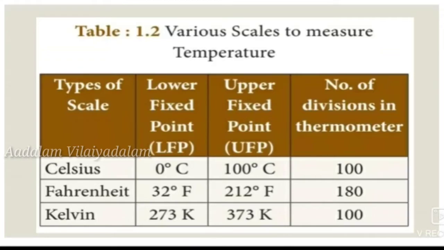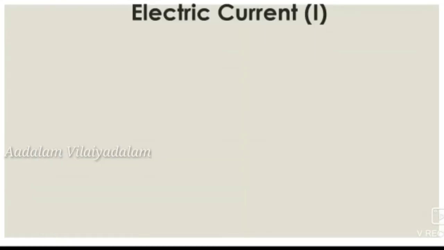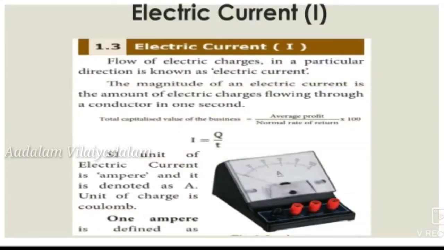Next we learn about electric current. It is denoted by the symbol I. The flow of electric charge in a particular direction is known as electric current.